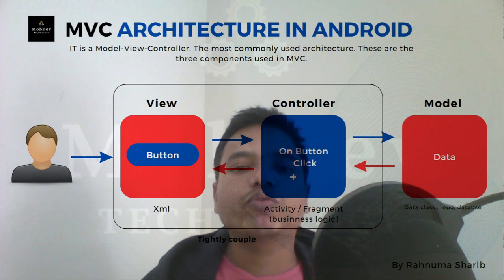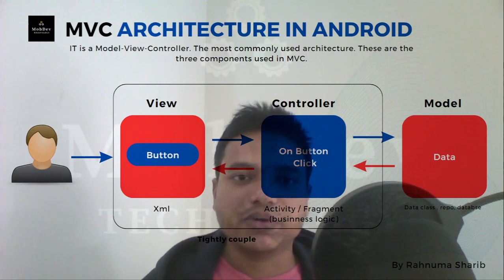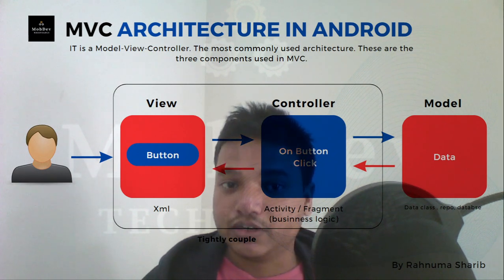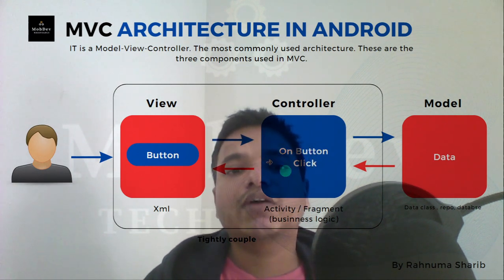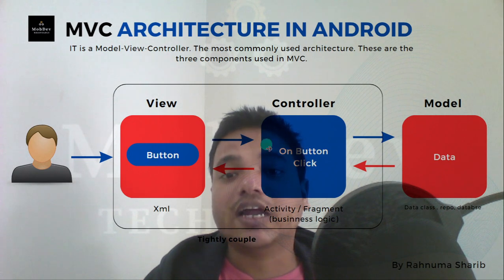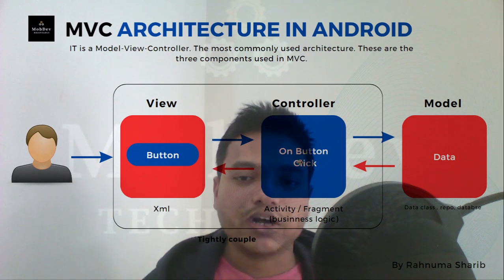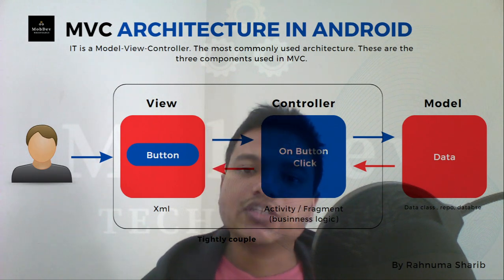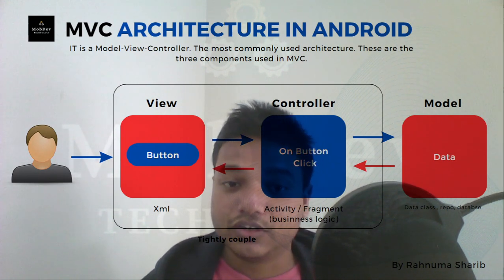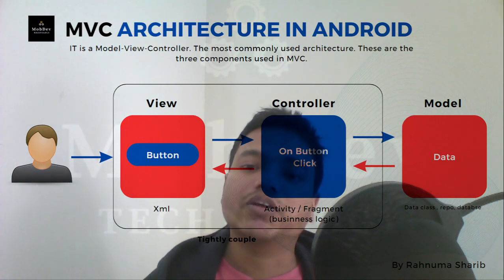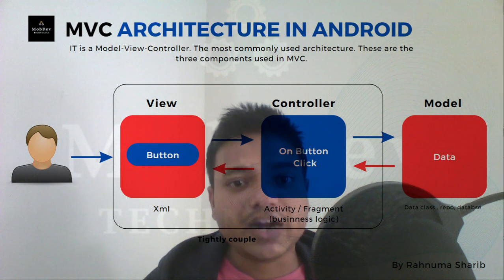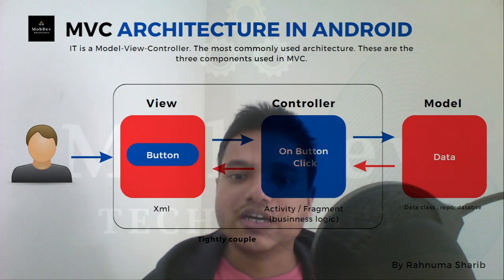Just assume you have code completely in MVC, and you have to add one more button. What you do is add a new button in the XML and then write the code in the activity. So this is not independent; these are tightly coupled. Whether you extend it or maintain it, you have to write the code in the controller, even if you only have to add the button in the XML.